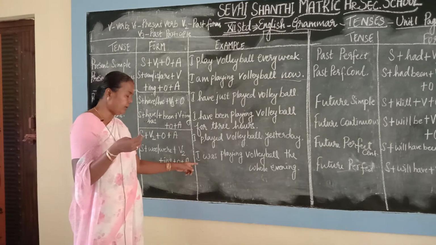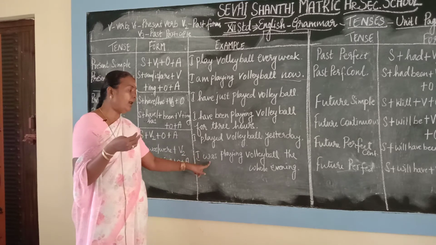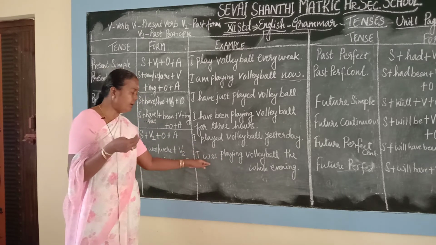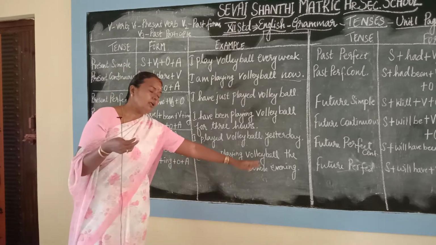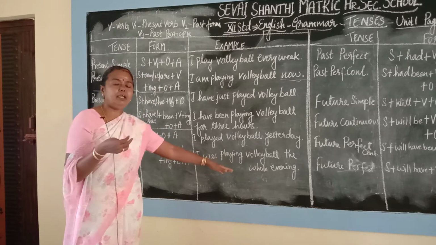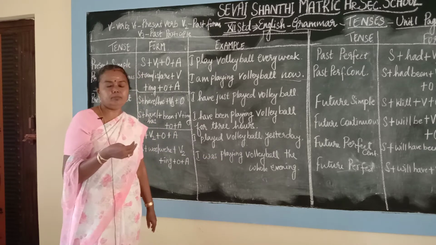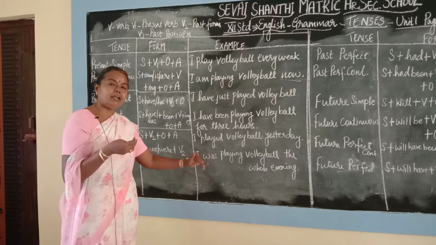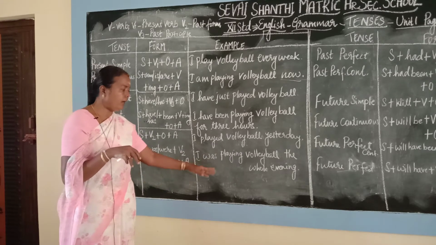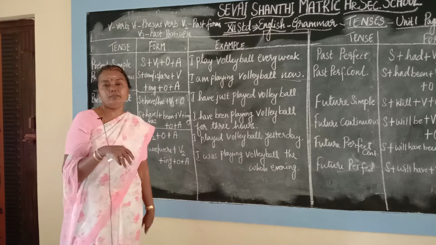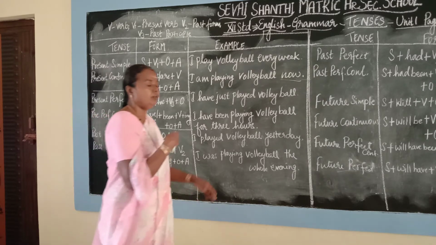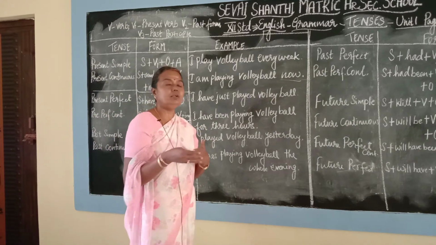So if it comes, they were playing volleyball the whole evening. They were playing cricket the whole evening. She was playing volleyball the whole evening. You were playing volleyball the whole evening. You were reading books the whole evening. Like that you can frame sentences. Okay, when you practice a lot of sentences, then only you will understand.